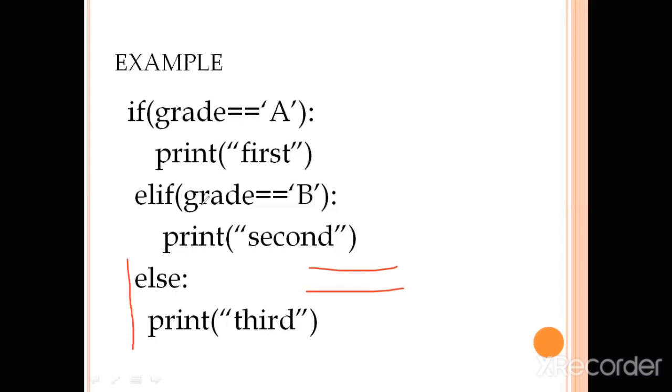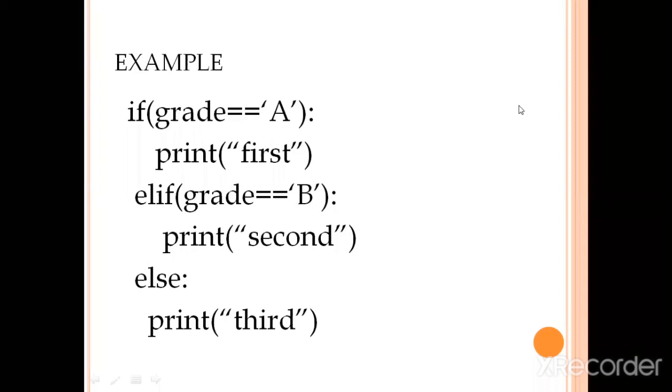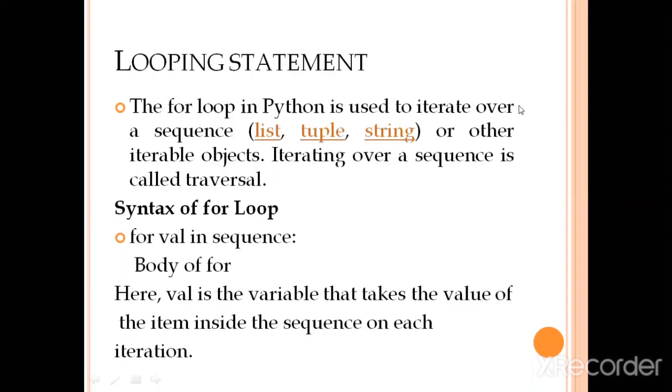We can say that in the if elif else ladder, the if statement should be the first step, the else is the last step, and we can incorporate as many elif as we want between them. So there are a total of three forms of the if else statement. First is simple if, second is the if and else combination, and third is the if, elif and else combination.